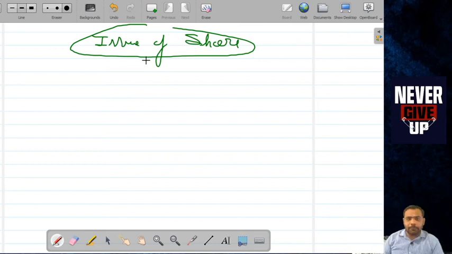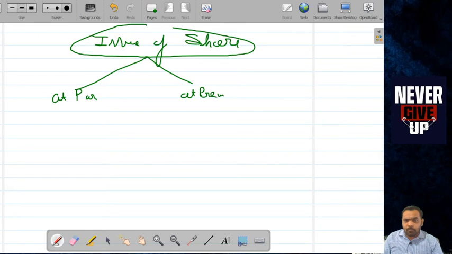The first, issue of share at par, at premium, and the third is at discount.